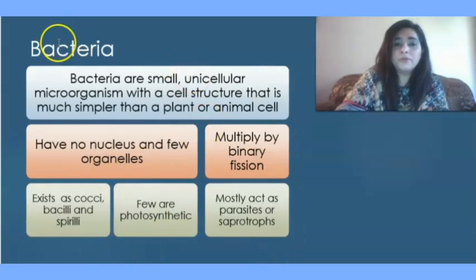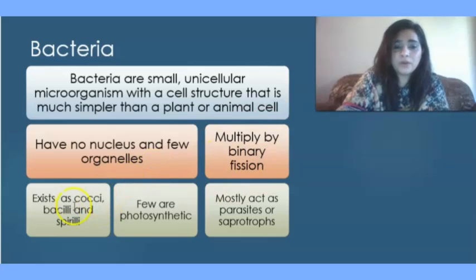Now moving towards the bacteria. Bacteria are small unicellular microorganisms with a cell structure that is much simpler than a plant or animal cell. They have no nucleus and few organelles are present. They contain no nucleus, which means their genetic material is not surrounded by a nuclear membrane. The DNA is freely dispersed in the cytoplasm. They multiply by binary fission.